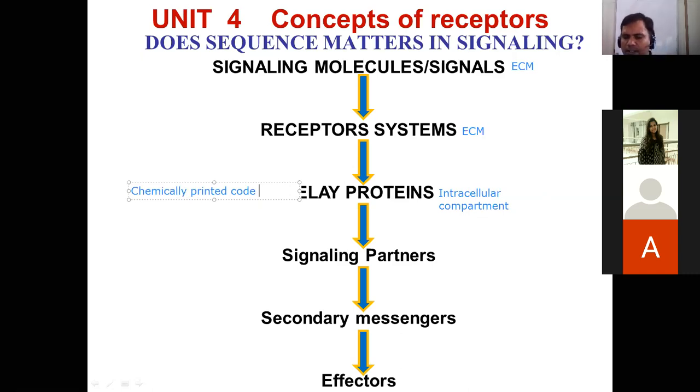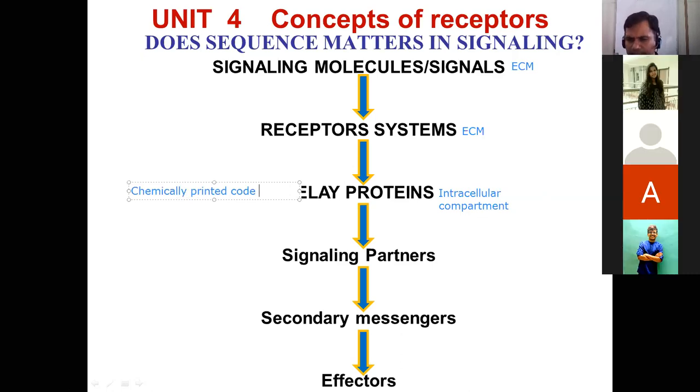Have you heard about phosphorylation? Yes or no? Have you heard the name? Yes, sir. Yes. So likewise, phosphorylation, that chemical conversion, like addition of a phosphate group to certain amino acids, that type of chemical or chemically printed code is transferred from one protein to the other protein.